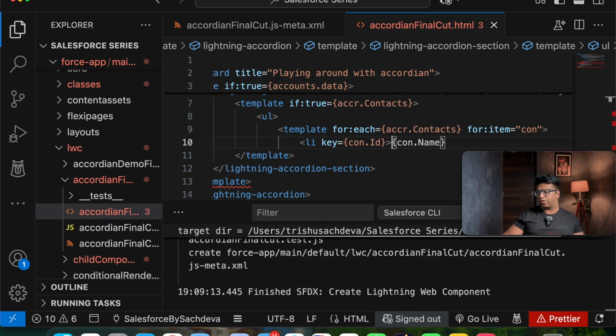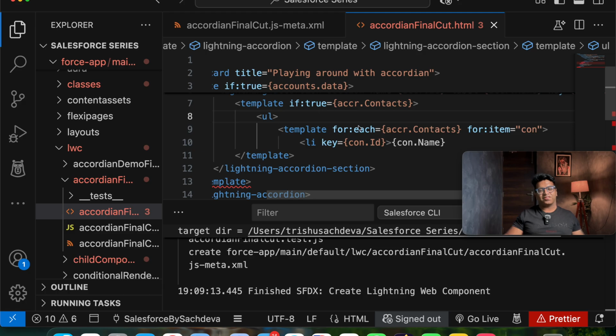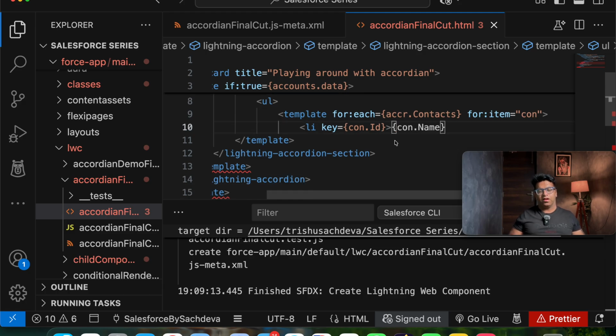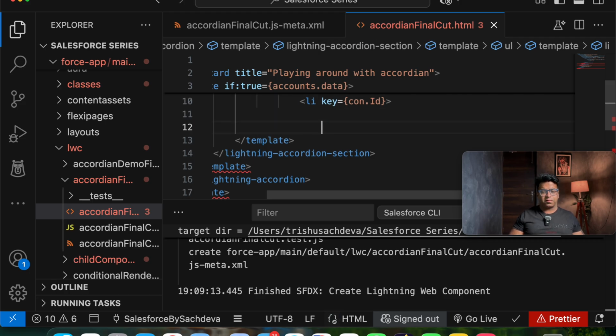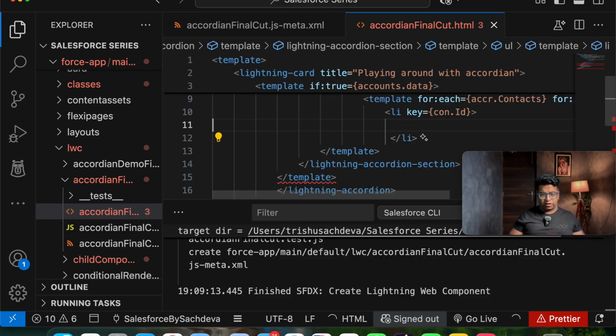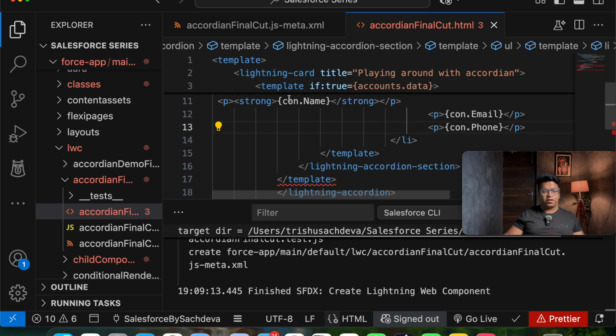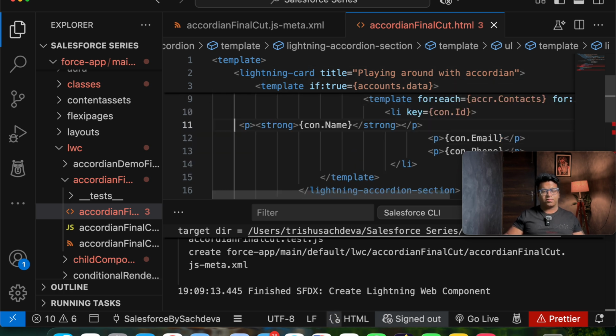So where is the contact detail? I don't want to write the fields, so what I have done, I have copied the three fields, that is contact ID, contact name, and further this. So we have kept three paragraphs. Let's close the li here, and once we have closed the li, we will be pasting our code here. So here we have taken three things. One is paragraph. So let's give a tab here.